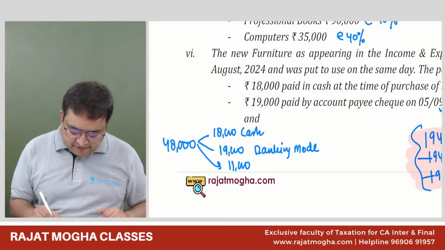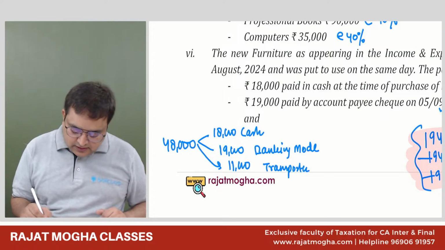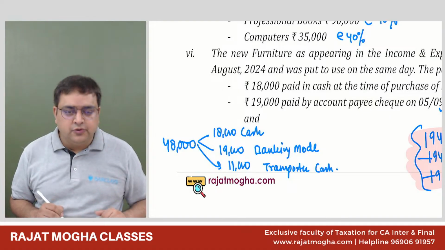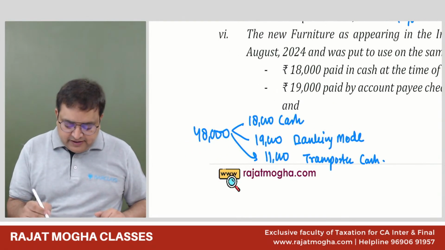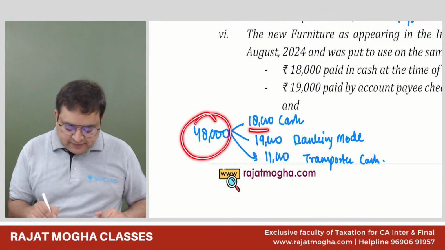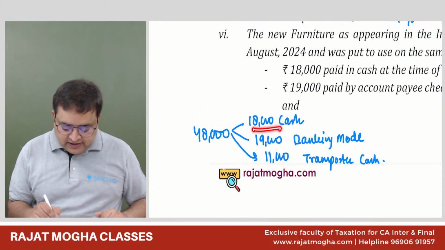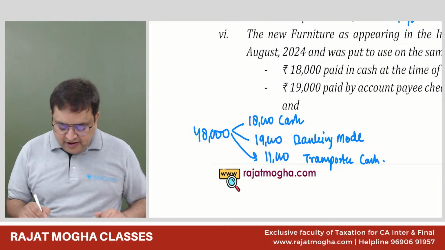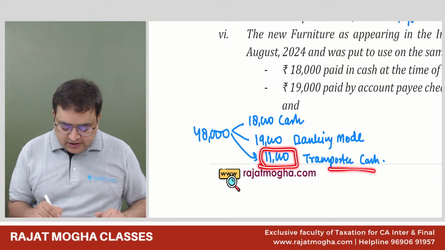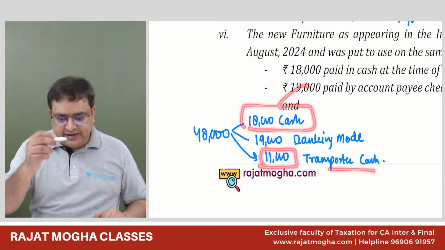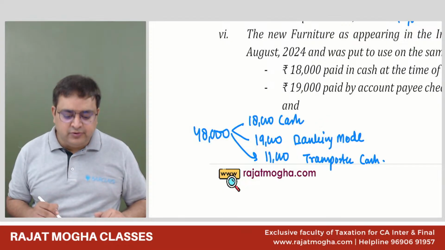Okay. Guys, please tell me, the 48,000 rupees we have spent like this: 18,000, 19,000, 11,000. We have paid 11,000 in cash to a transporter, 18,000 in cash to the supplier, 19,000 in banking mode. Tell me what would be your cost of the furniture. What would be the cost of the furniture for the purpose of 30,000.